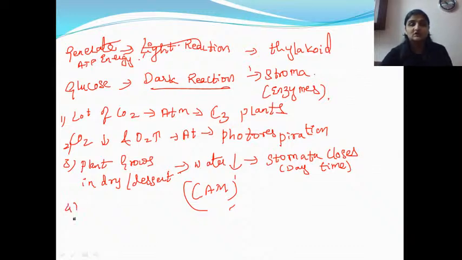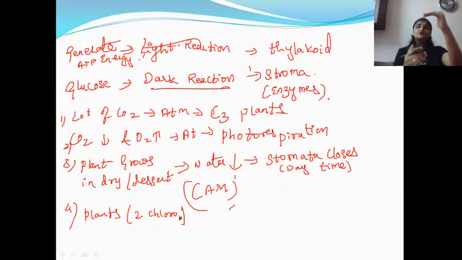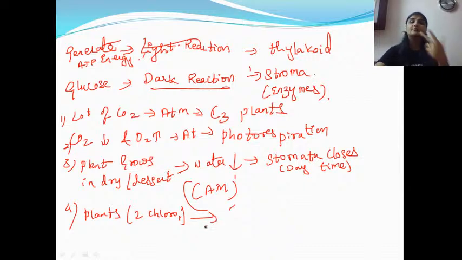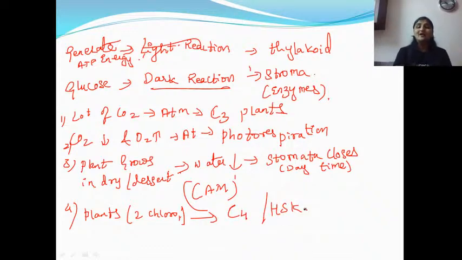There is a fourth condition, that some plants have two types of chloroplast, right? One is mesophyll and another is agranal chloroplast. If any plants have two types of chloroplast, then that type of plant modifies or adapts itself into a new cycle called the C4 cycle, or the HSK pathway, the Hatch-Slack pathway, where CO2 is fixed twice.